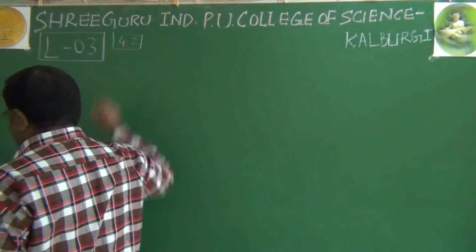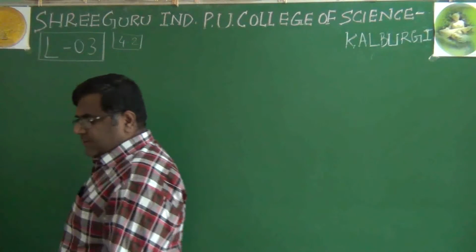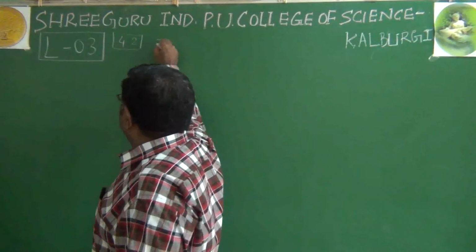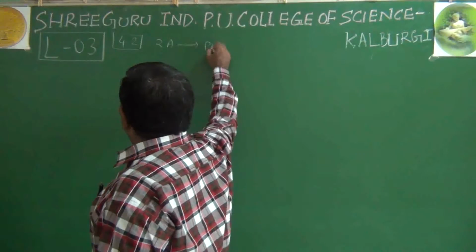4.2, that is, there is a reaction, 2A gives product.